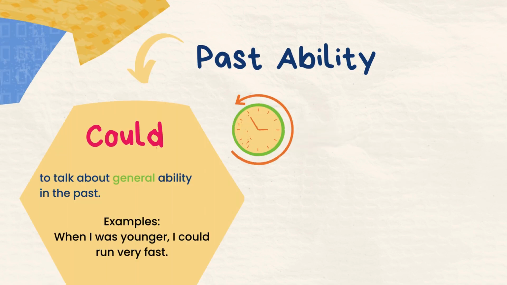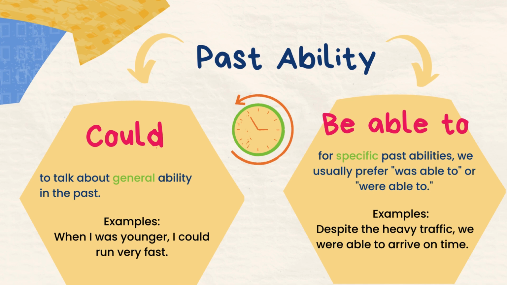Could is often used to talk about general ability in the past. For example, when I was younger, I could run very fast. However, for specific past abilities, we usually prefer was able to or were able to. For example, despite the heavy traffic, we were able to arrive on time.